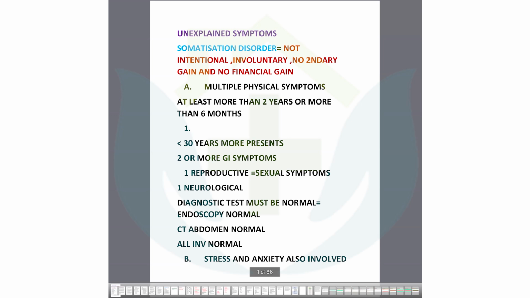Okay, so firstly, we will go for the unexplained symptoms. Nowadays, it's called medically unexplained symptoms, MUS. So, what are the unexplained symptoms which the patient cannot explain clearly? Like, look at somatization disorder. I think some of you have heard this term, like irritable bowel syndrome. That is one of the somatic disorders also. And in every system there are a lot of functional disorders.